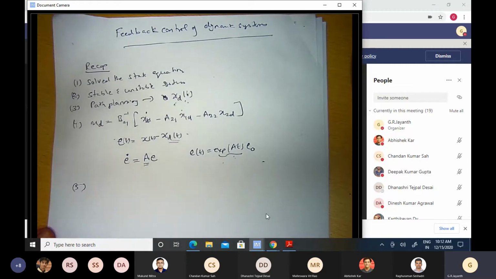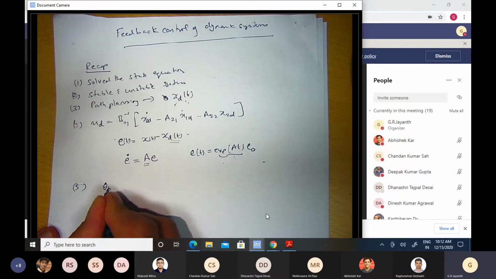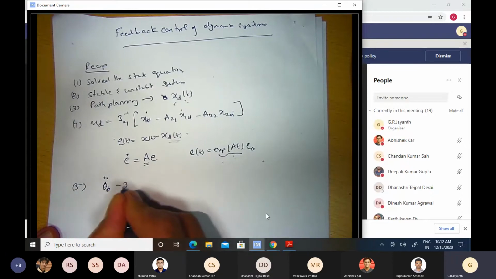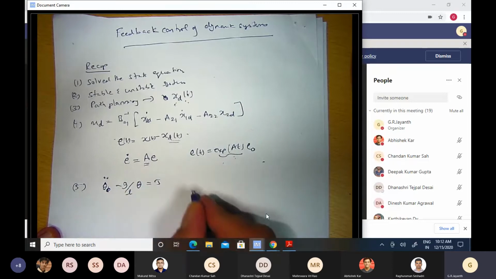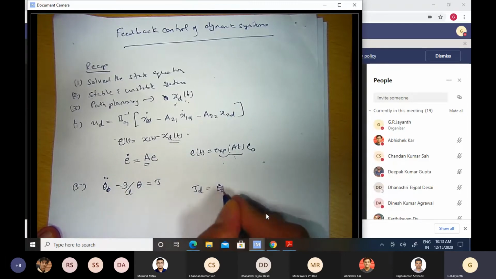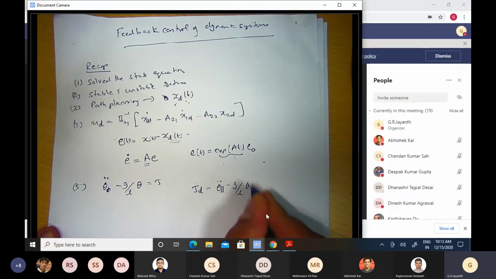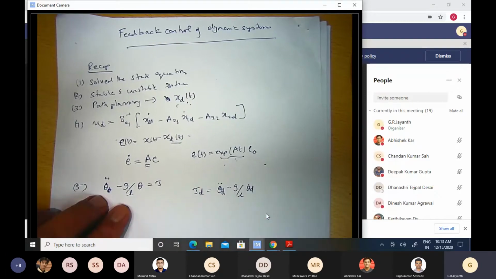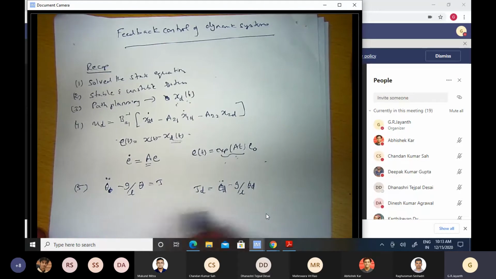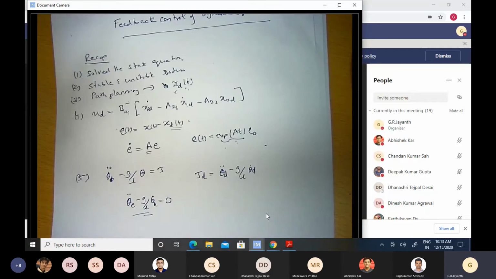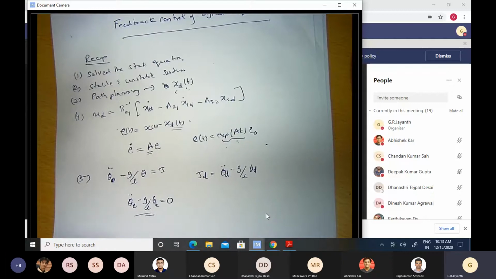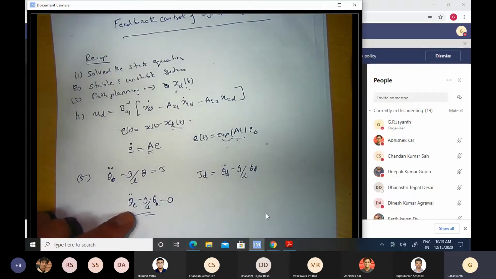So we took this inverted pendulum whose dynamics was given by theta double dot minus g by L theta is equal to tau. Okay, and we noticed that if we give tau d as just theta desired double dot minus g by L theta desired, then we are going to be left with an unstable error dynamics. Okay, so in other words, theta E double dot minus g by L theta E will be equal to 0. So if I have some initial position error and initial velocity error, that error will only grow with time, because of the roots of the characteristic equation for this particular differential equation.